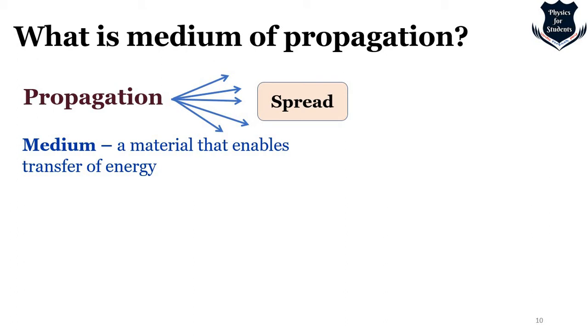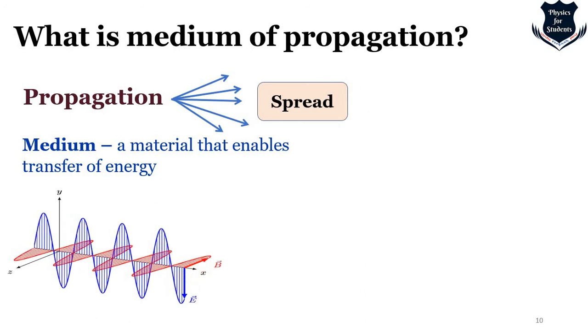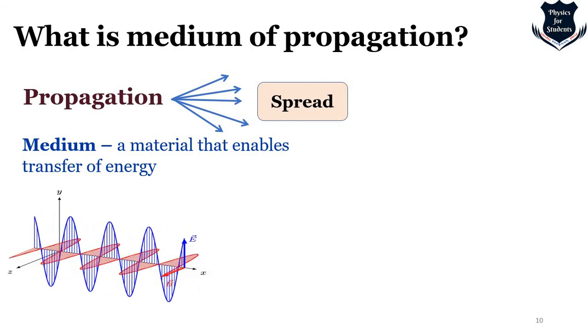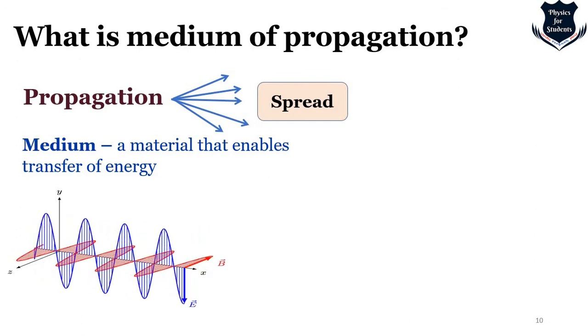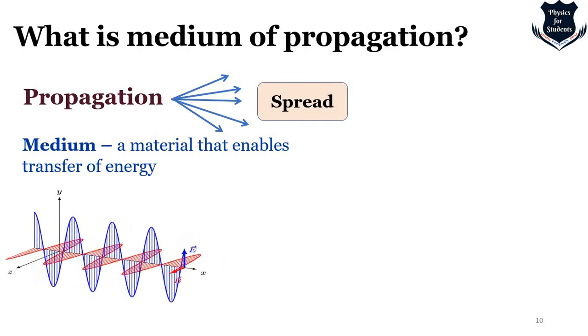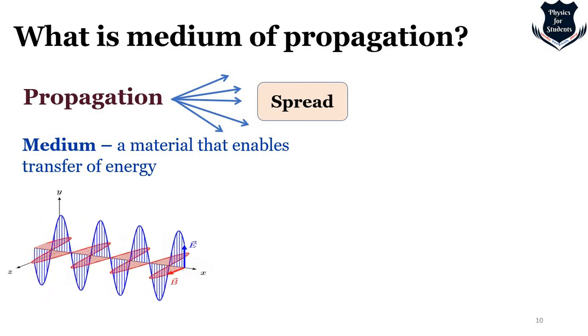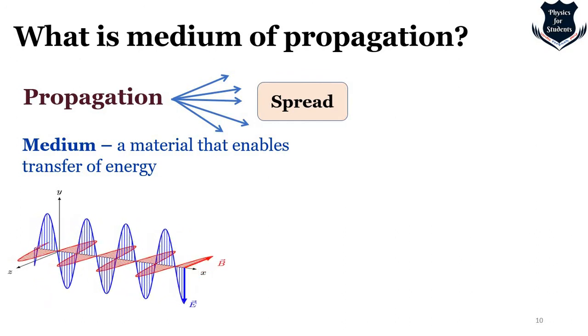So sound is a sequence, for example, of waves of pressure which propagates through air and water. Waves in water propagate only in water. Electromagnetic waves and gravity do not require a medium to propagate, so they generally propagate. So I can tell this picture, which you can see as the light is moving. This is a nice animation of electromagnetic movement. A medium is the material which enables the transfer of energy.